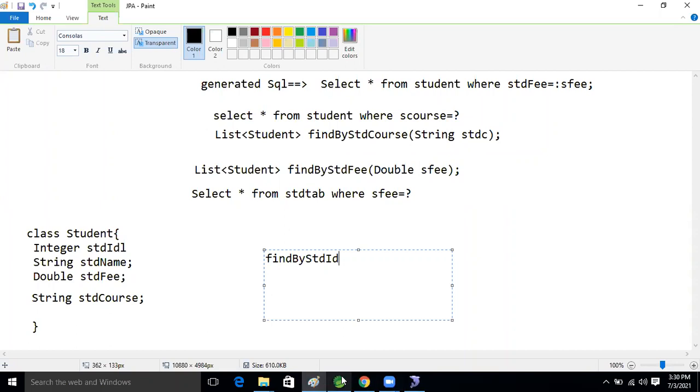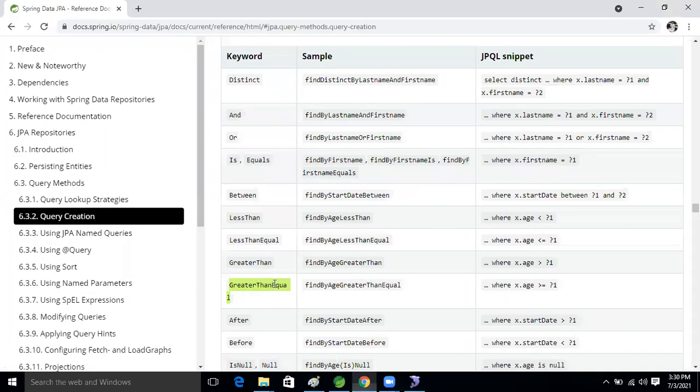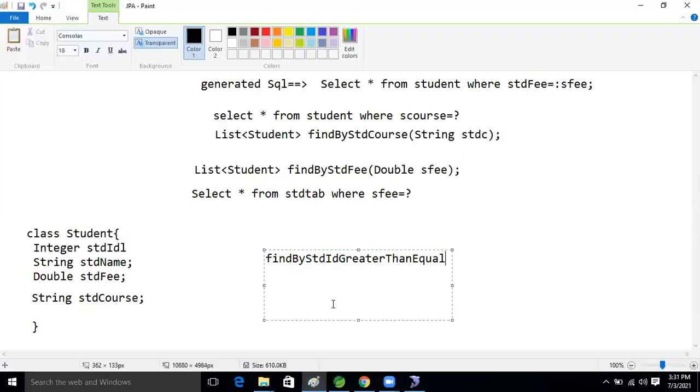After that, what is next? Come here. What is it now, guys? Greater than or equals to, right? Copy this one, greater than or equals to. Come here and paste it here. It will become greater than and equals to. Okay, good. After that, we will take the argument now, guys.